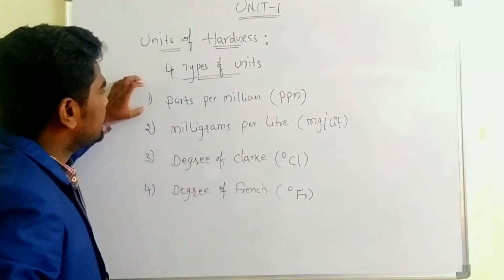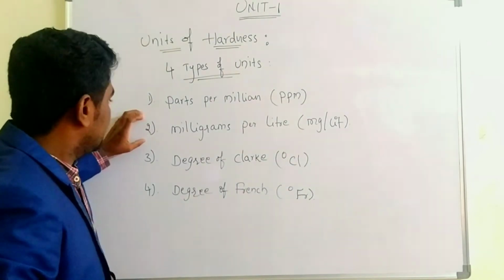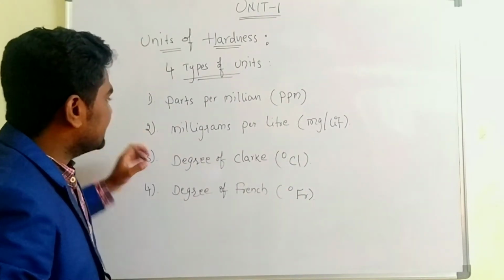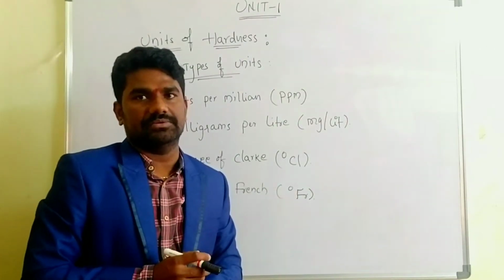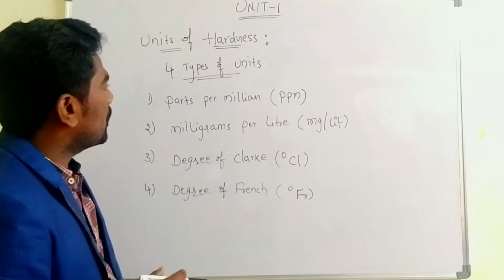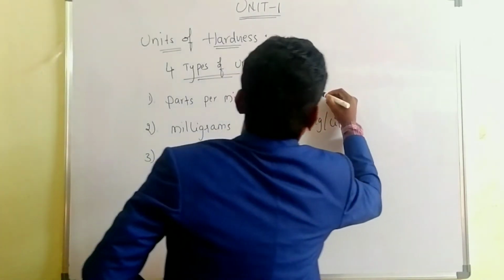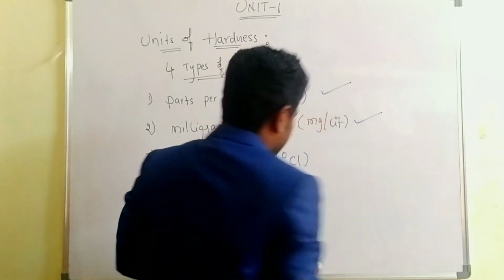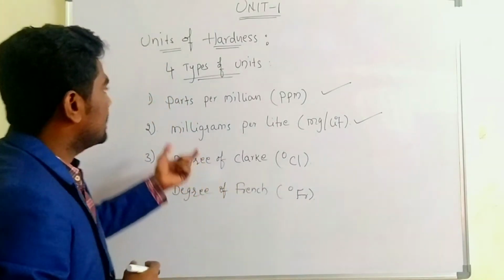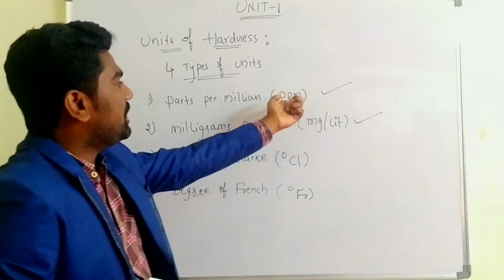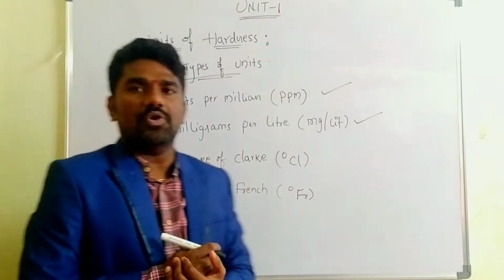The first one is parts per million, second is milligrams per liter, third is degree of Clark, and fourth is degree of French. Out of these four, usually we use ppm and mg per liter regularly.